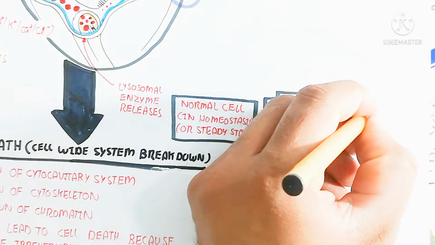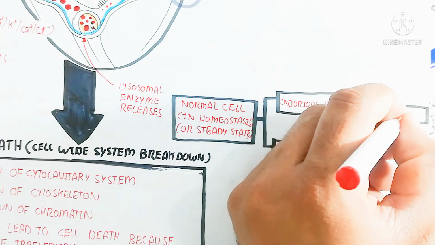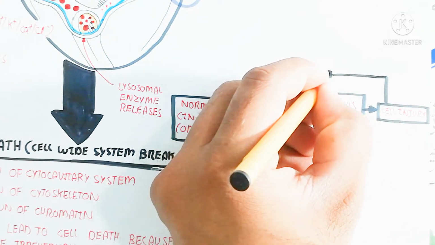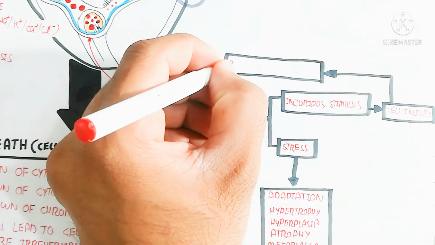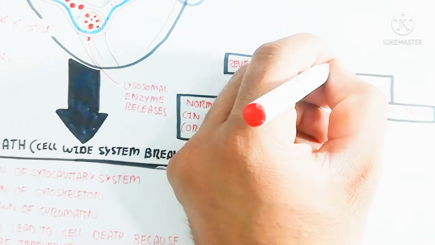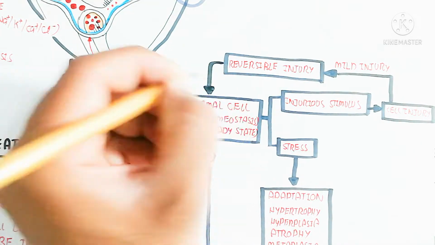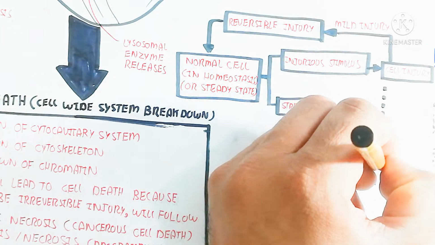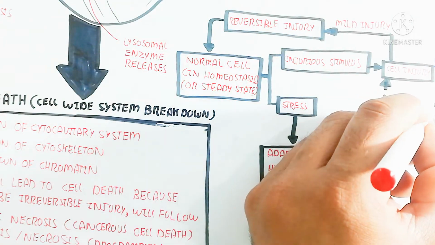All these are adaptive responses to stress, while the injurious stimulus will lead to cell injury, and mild injury will be reversible injury, so it will be reversible, while the adaptation, basically hypertrophy, hyperplasia, atrophy, and metaplasia, will lead to an adaptive response exceeded